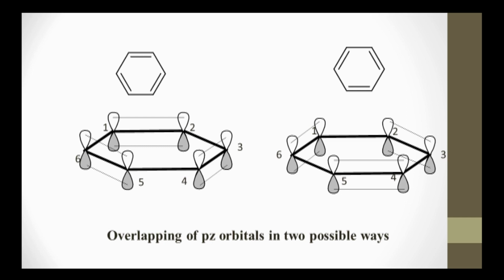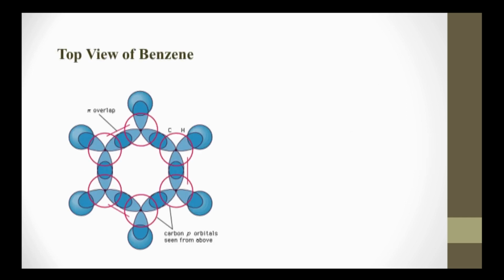This is the top view. I'm just trying to explain how this exact benzene molecule is formed. This red circle is nothing but a carbon. This is the sp2 hybridized orbitals, overlapping with sp2 hybridized orbitals of the neighboring carbon.